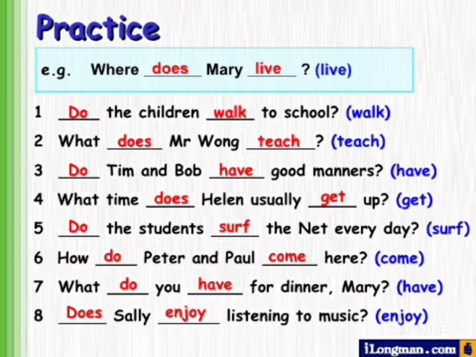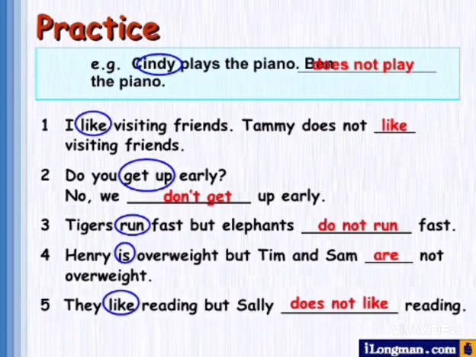Do the students surf the net every day? Students is plural number, and that's why do. And again I am telling, after do or does, don't change the main verb. How do Peter and Paul come here? Peter and Paul, it becomes two members, so that's why you have to put do here. I hope you can understand it.